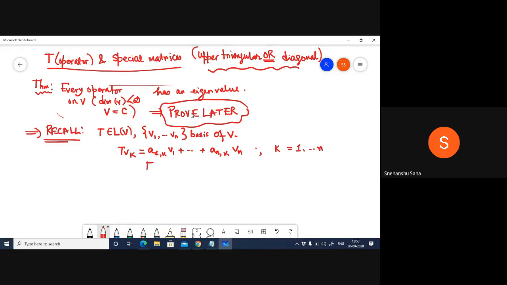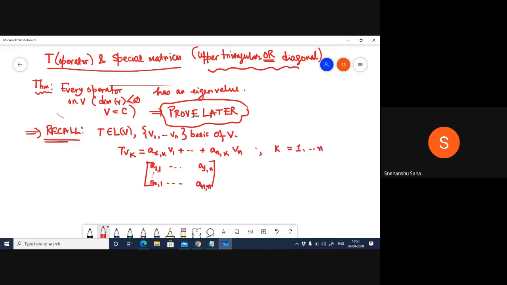So the matrix induced by the linear transformation will be nothing but A11, we just read it off, and so on, up to A1n, and similarly along the column, it is An1, and this is Ann.